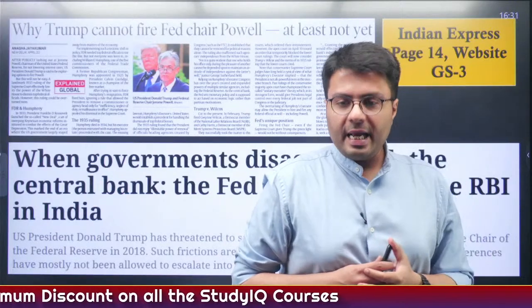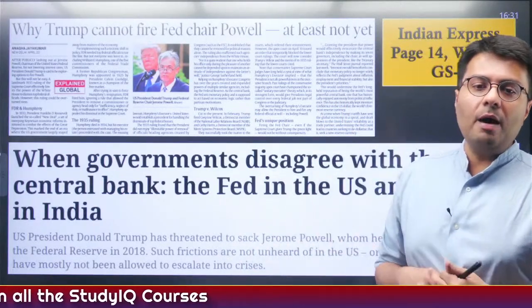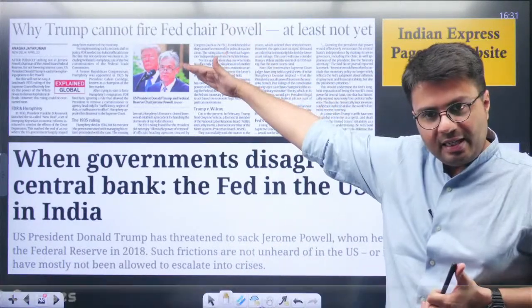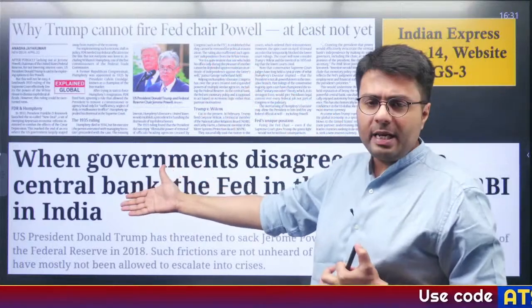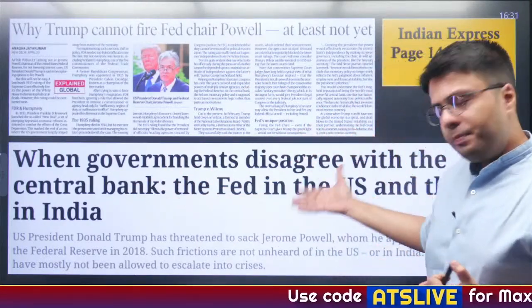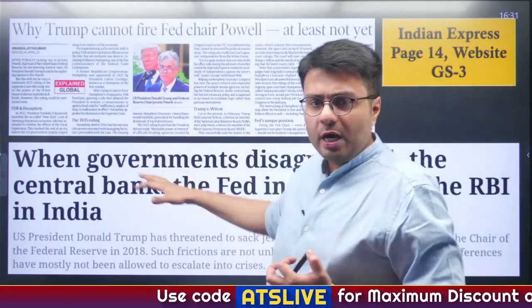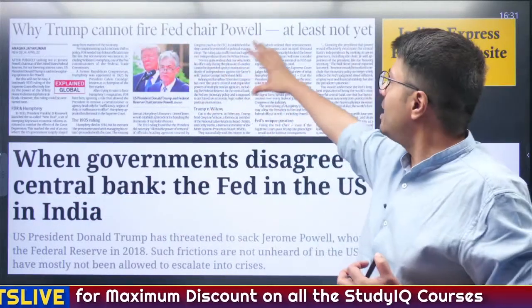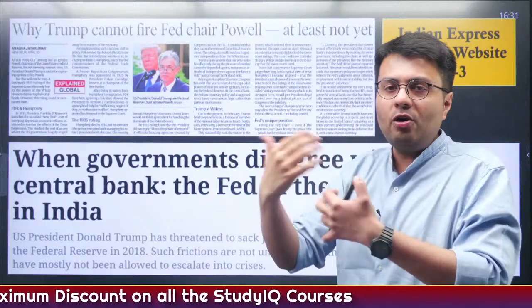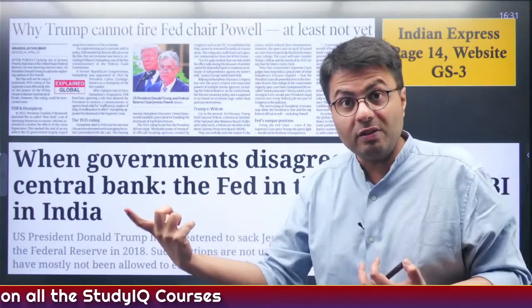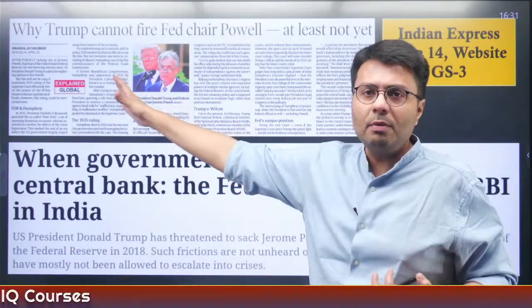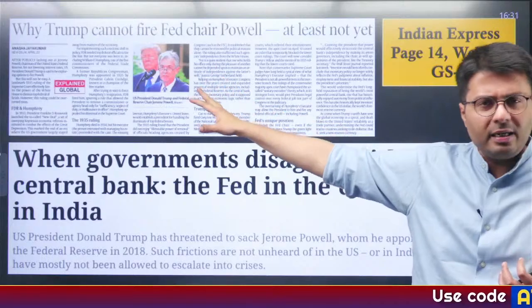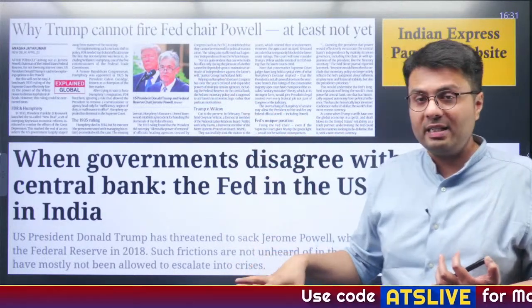So moving to the next article of the day, this article appeared in yesterday's Indian Express newspaper, and I also saw an important article on the website of the Indian Express. For today's discussion, I've combined both of them because this article deals with an issue, whether or not the executive can remove the head of the central bank, but mostly it is related to the politics of the United States, not that relevant from our exams perspective.